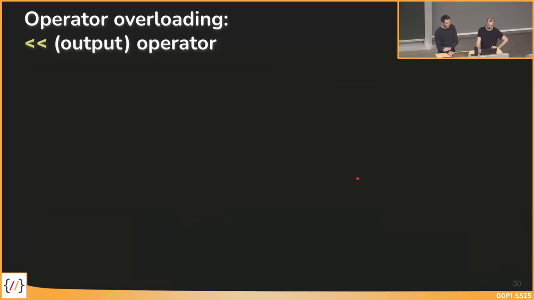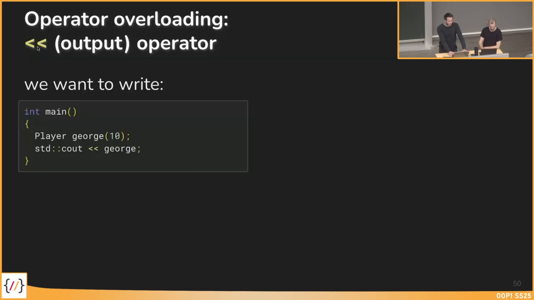So we want to avoid that we have statements like this. Okay, so the next operator we want to have a look at is the output operator with these two smaller signs. You already know it, I think, since the first lecture. And yeah, we can also overload this output operator. Why does it make sense? Because then we can do something like this.